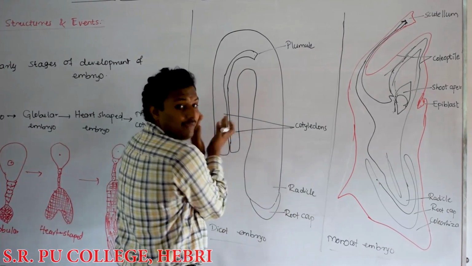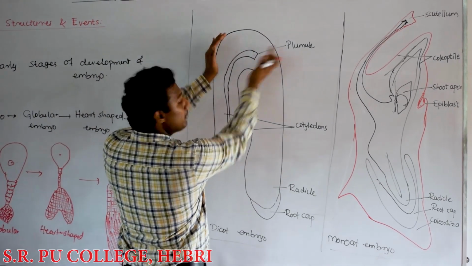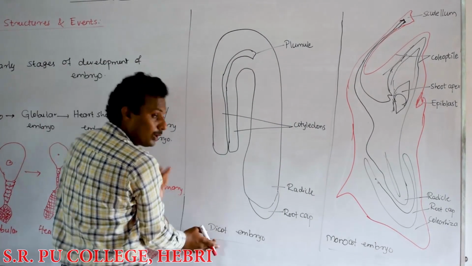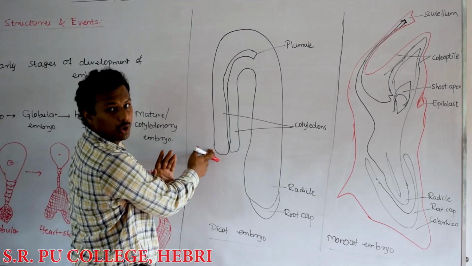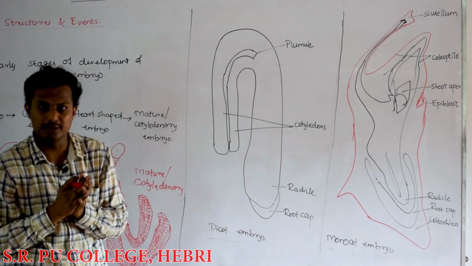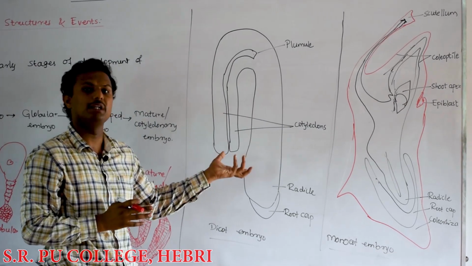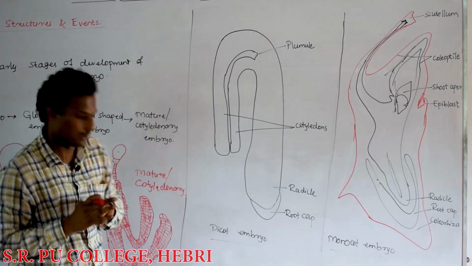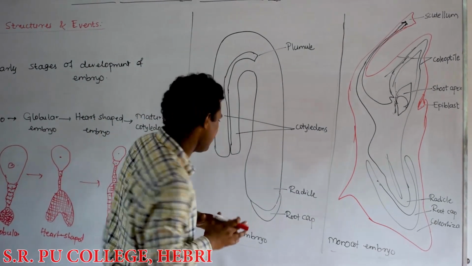Because this is a dicot embryo there are two cotyledons, which bulge to store a large amount of food material. This stored food will also help in seed germination later. We can discuss that later.